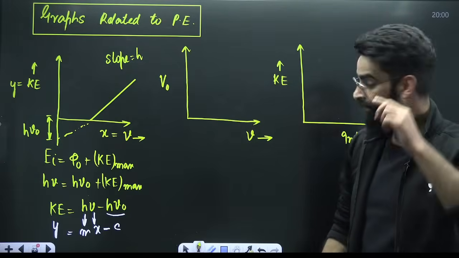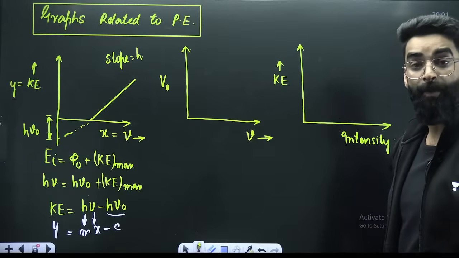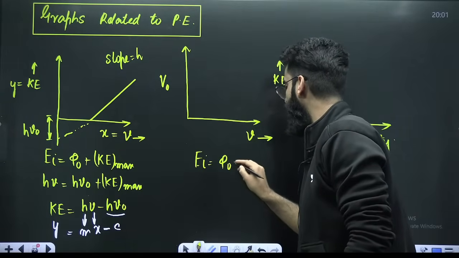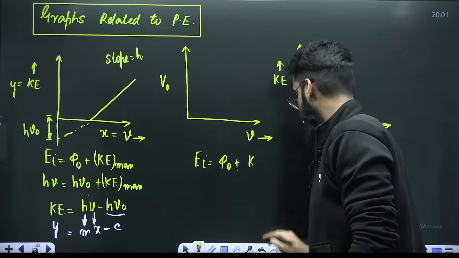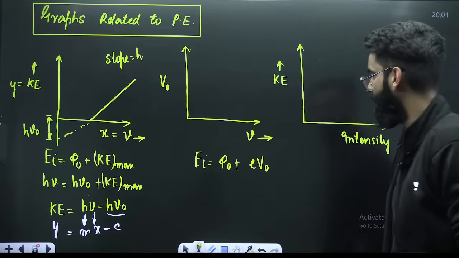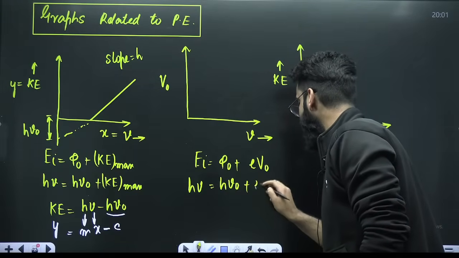I believe I'm clear. Now, this is stopping potential versus frequency. I gave you a result: incident energy is equal to work function plus e V naught, where V naught is the stopping potential. This is your h nu, this is your h nu naught, plus e V naught.